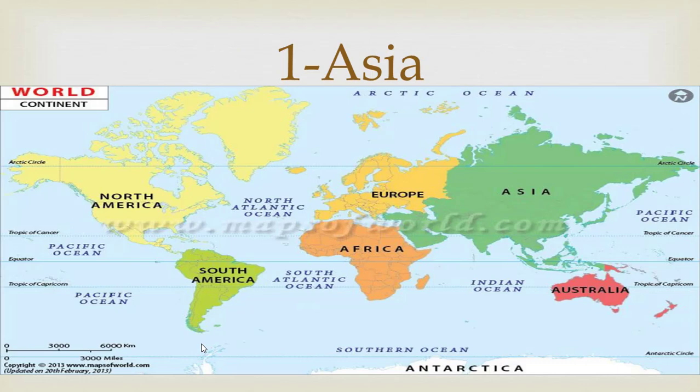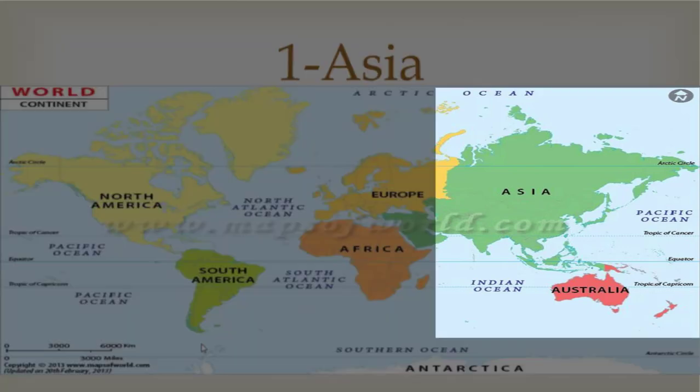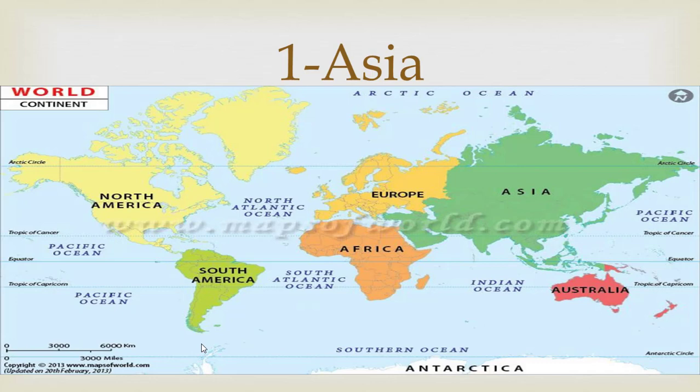Number 1 is Asia. We will explain it in a very easy way, so that you will remember it while listening to the lesson. The thing that you have to do is just keep in mind the map. Now look at the directions. Here it is north, east, west and south.